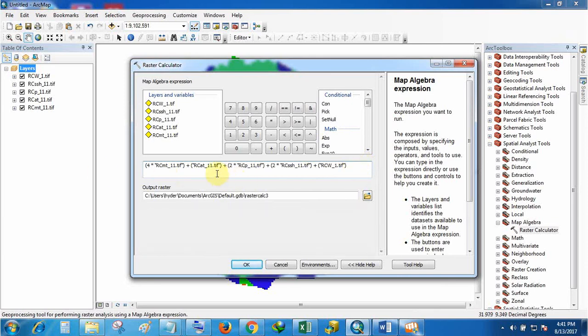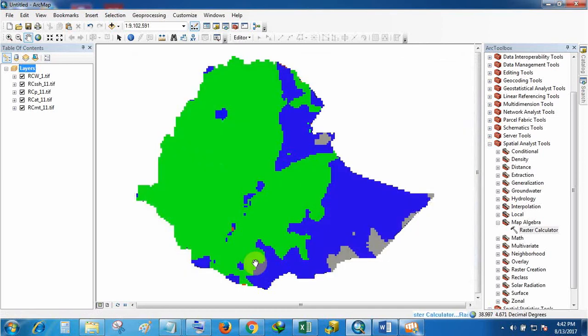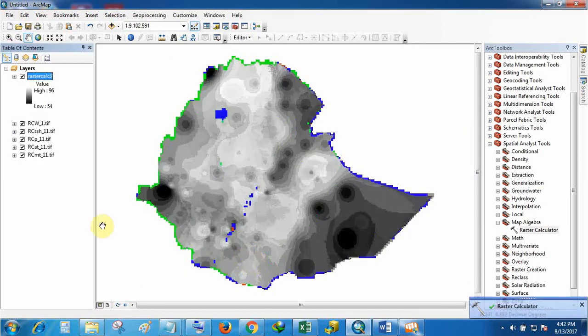After giving this equation, what we will do, we will hit OK, but be careful that everything should be placed well. If there is something wrong, the result will not come. Do it OK. Now here you can see the result is here. The minimum is 54, maximum is 96.